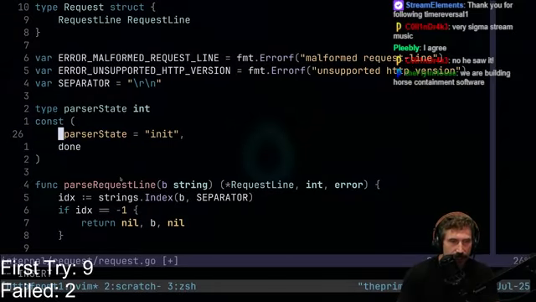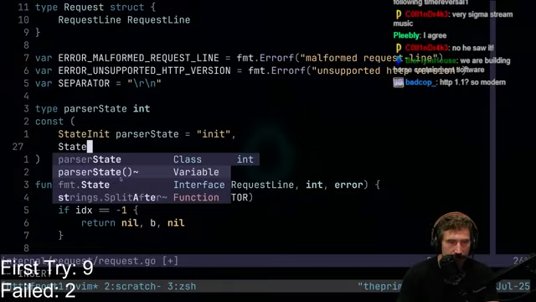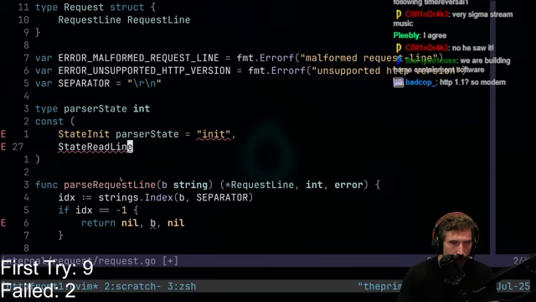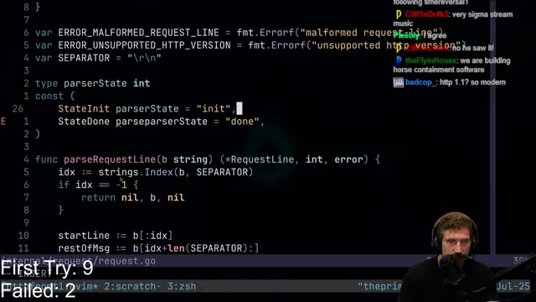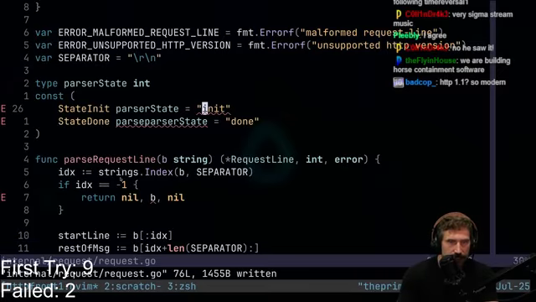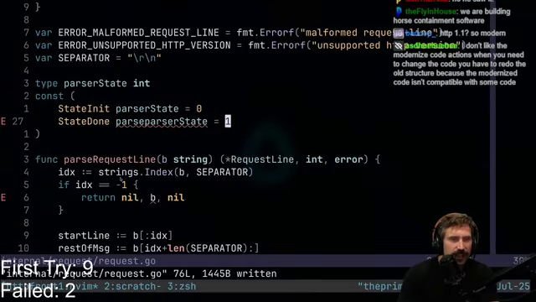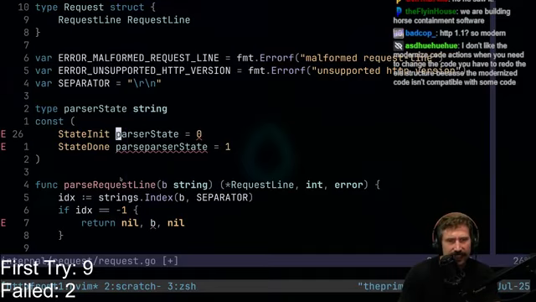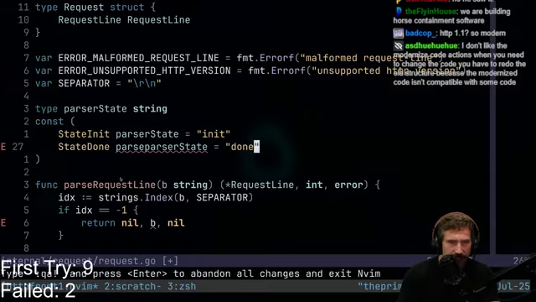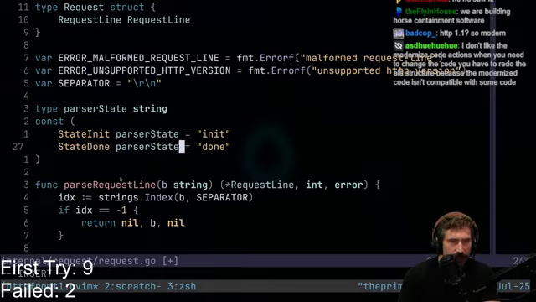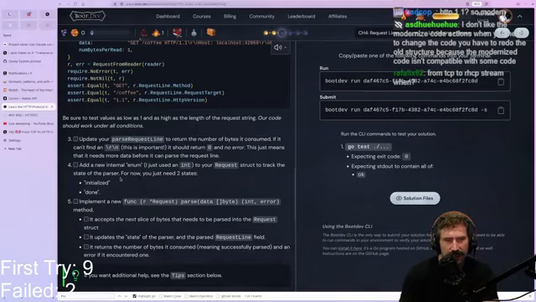Oh, we can't have init, can we? Init. Oh, how do we do this? State init. State, what's it called? Read, or what is it? State done, right? Parser state equals done. There we go. Oh, we don't do these, do we? No commas. Init. Oh, it's an int. Yeah, that's right. We can just do that. You know, actually, I'm going to go with string. I feel like I like strings better. Because then I can read them. If there's an error, it just feels easier for me to read. I feel like I like that better.